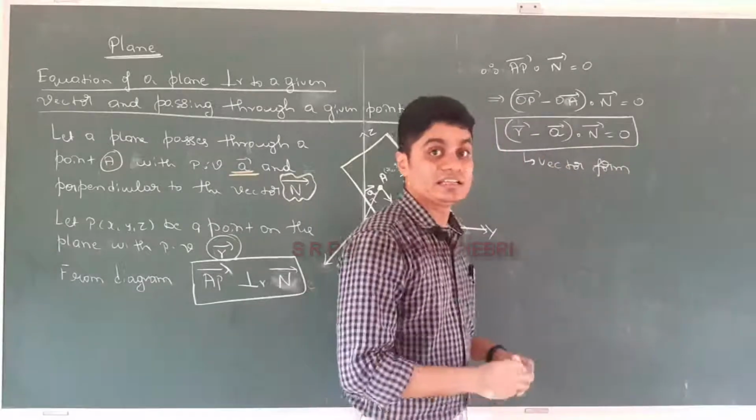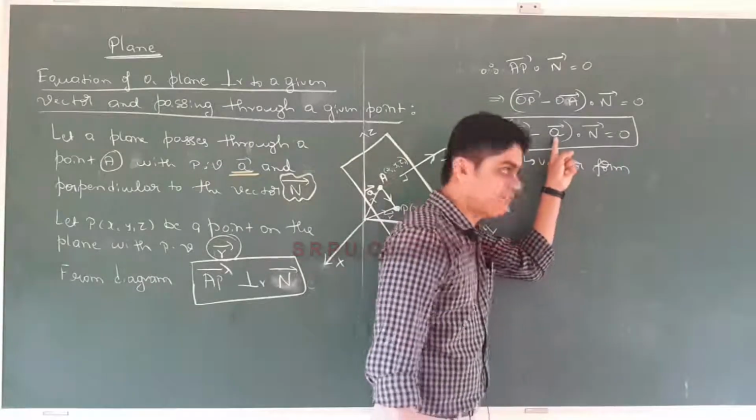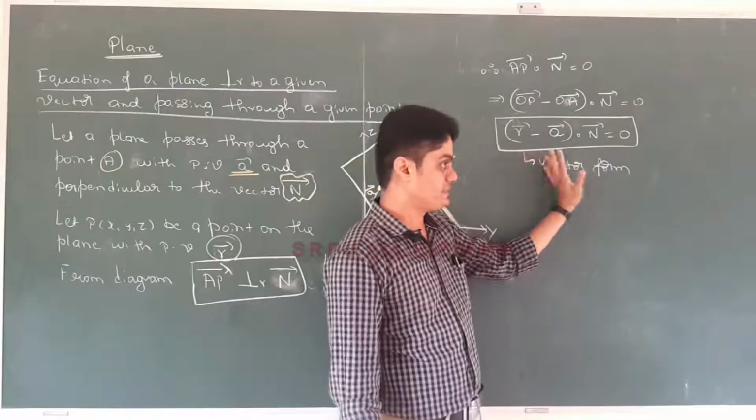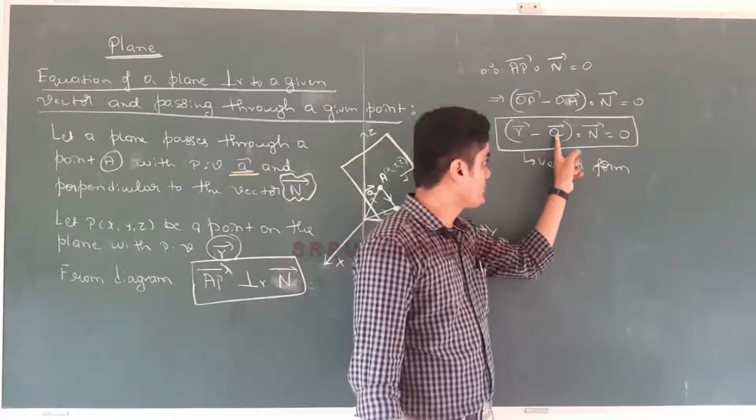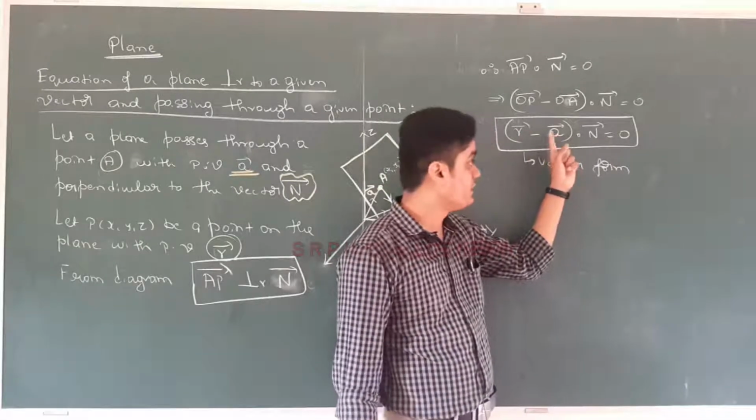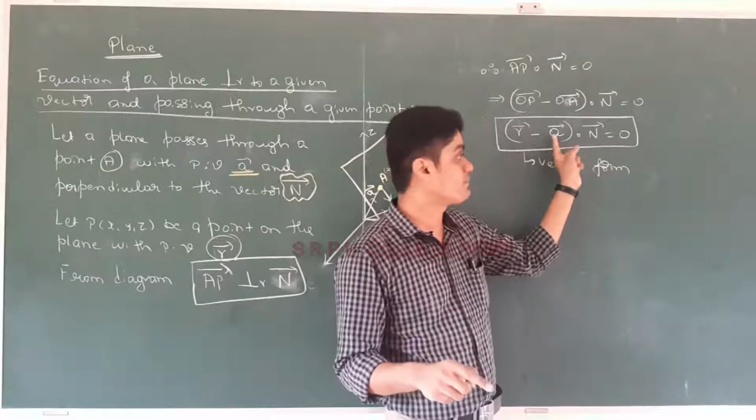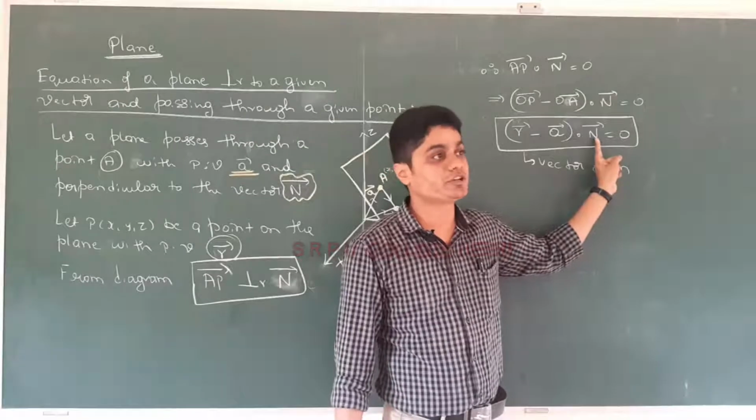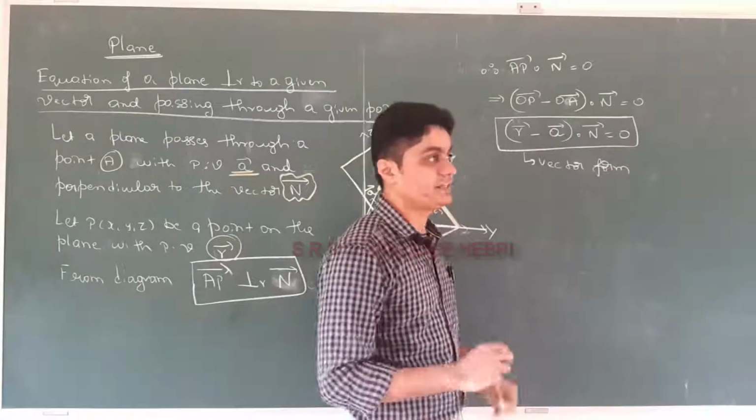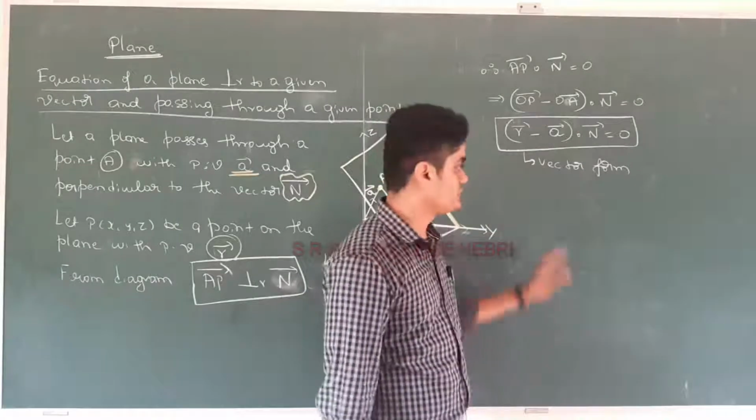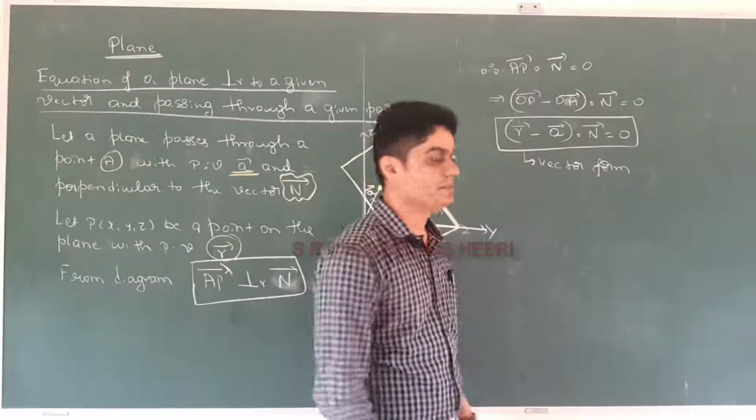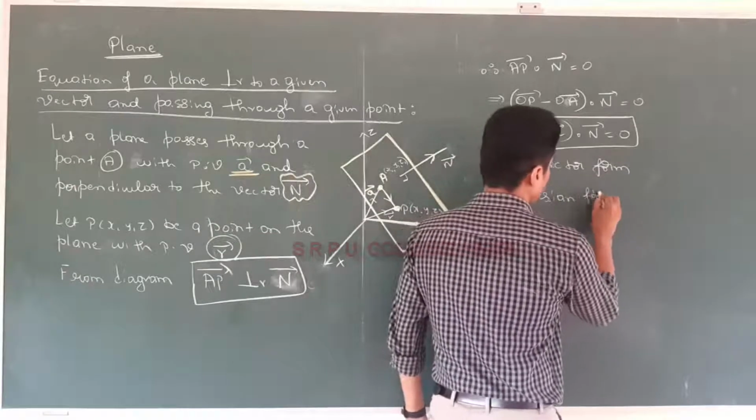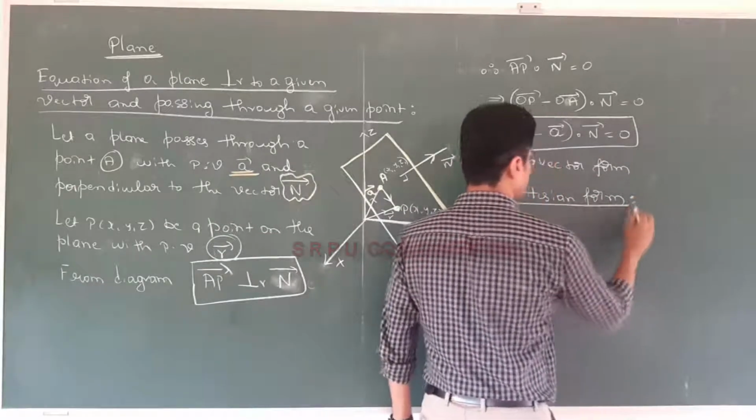When the plane passes through a point with the position vector a and perpendicular to the vector. I'll repeat, this represents the equation of the plane when the plane passes through a point with the position vector a and perpendicular to the vector. So vector r minus vector a dot n cap is equal to 0 represents the vector form of the equation of the plane. So now what is the next work? Cartesian form. Now we have to obtain the Cartesian form of the equation of the plane.